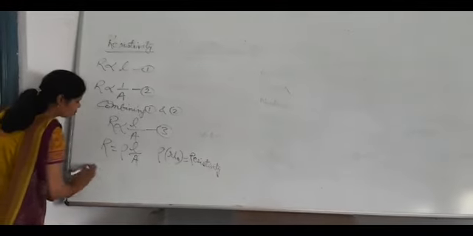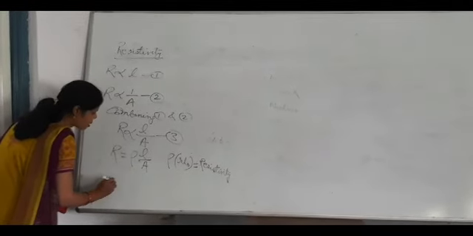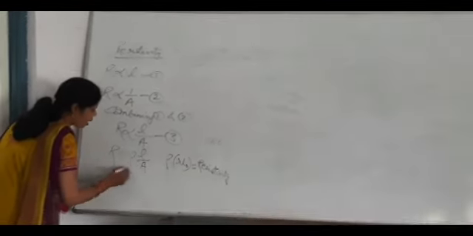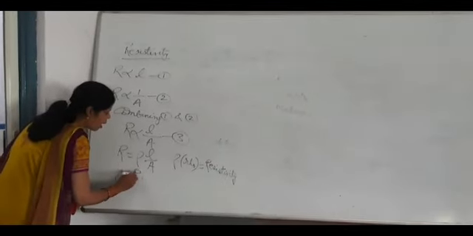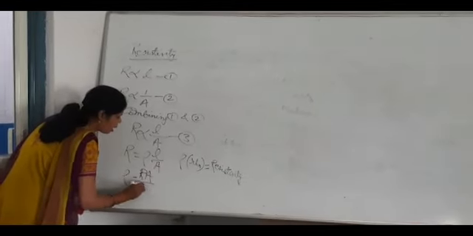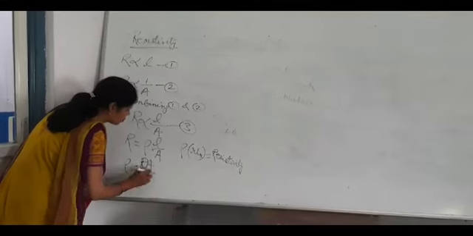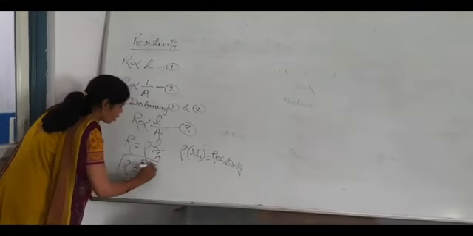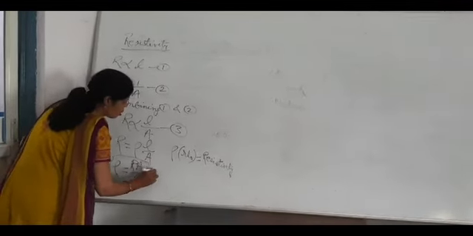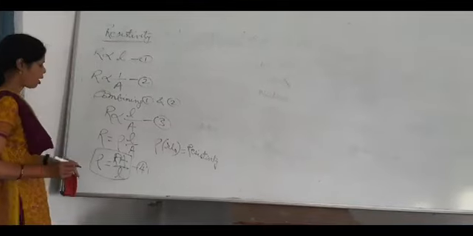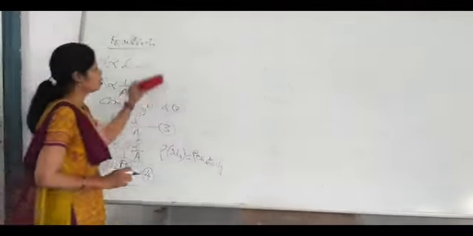So if I take this resistivity here as LHS, rho is equal to RA upon L.